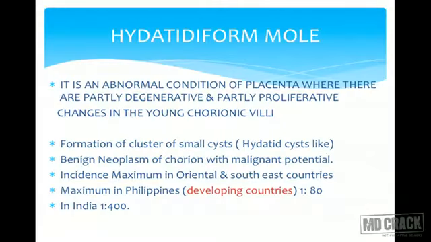Hydatidiform mole is an abnormal condition of the placenta where there are partially degenerative and partially proliferative changes in the young chorionic villi. There is formation of a cluster of small cysts, hydatid-like cysts, which are thin walled and contain fluid. It's a benign neoplasm of the chorion, but it has malignant potential.